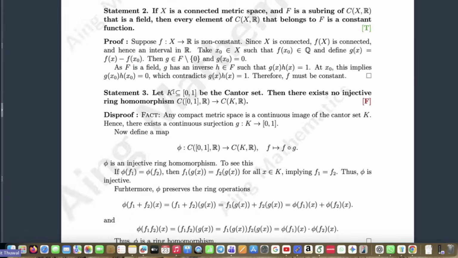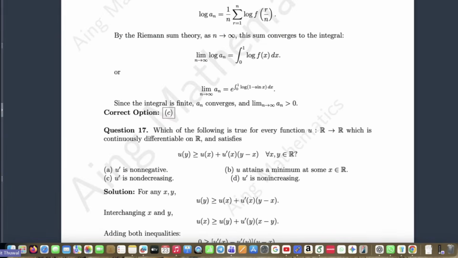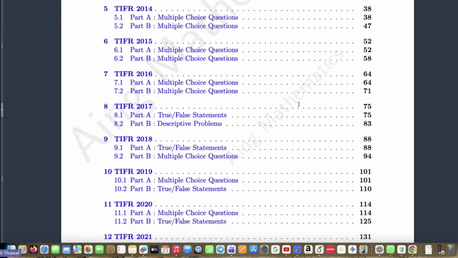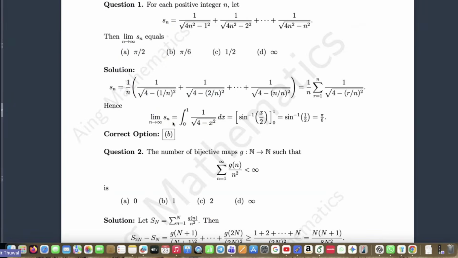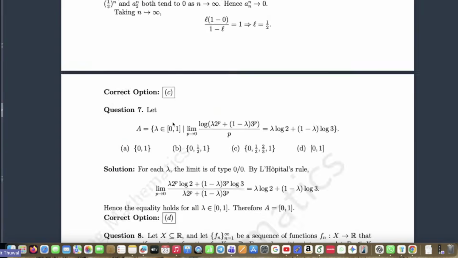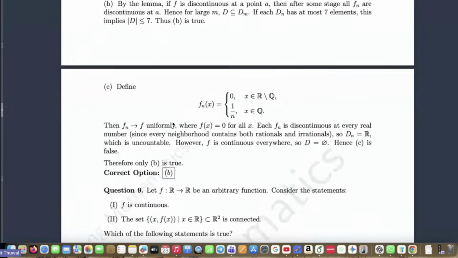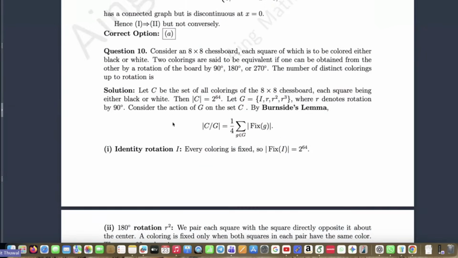And I was talking about the Bernstein lemma, right? But I must show you a problem which uses it. I think it is in 2020 maybe, or 2021. Okay, 2021, I think. Yeah, part A, 10th question, right? Yes, I remember correctly.